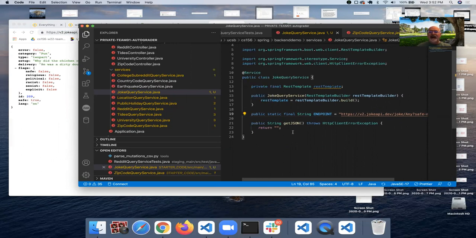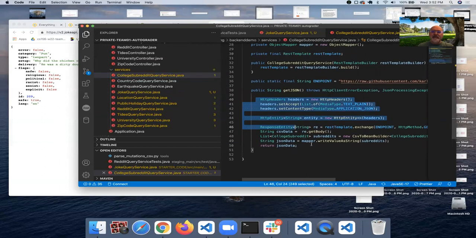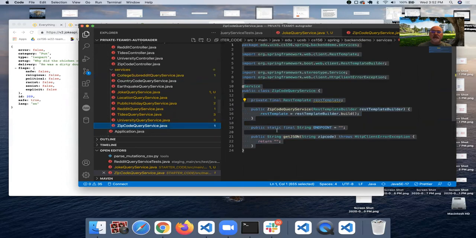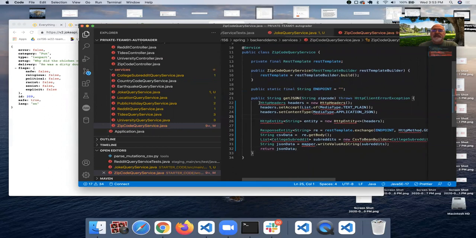And now I need to figure out the rest of the code that goes in here. So let's look at our college Reddit query service. If I just take this code and copy and paste it in, then we'll ask ourselves for each line of code, does it make sense? These first 3 lines of code are setting up headers that say what we will accept.